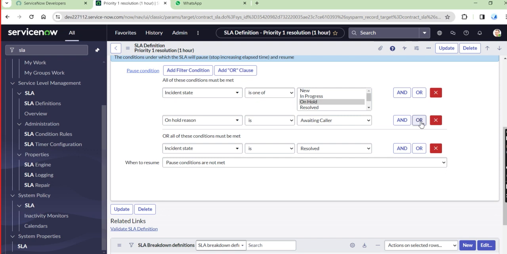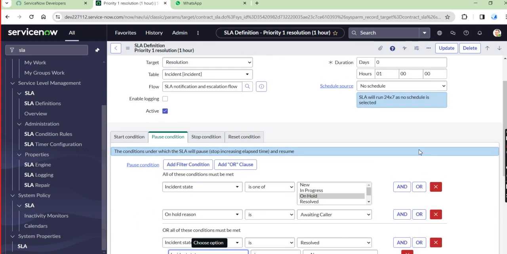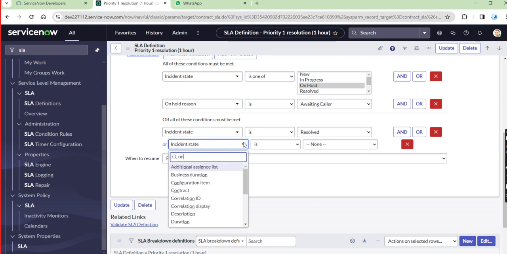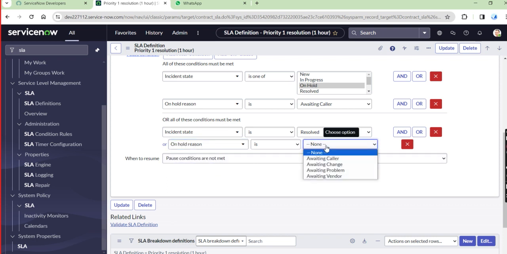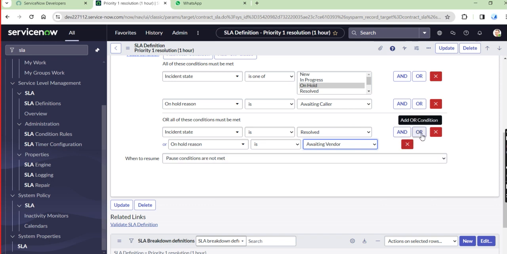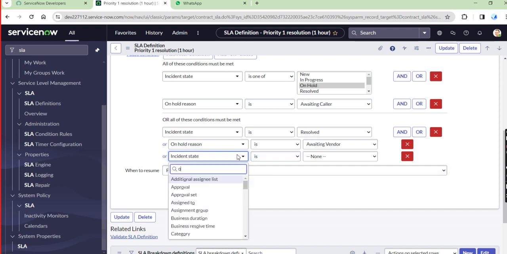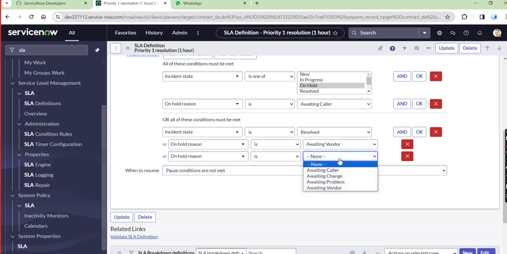And we should also provide again an or: the on hold reason is awaiting vendor also. So that time also, pause that. And again, on hold reason is, so what are the reasons there, all of those would be considered.